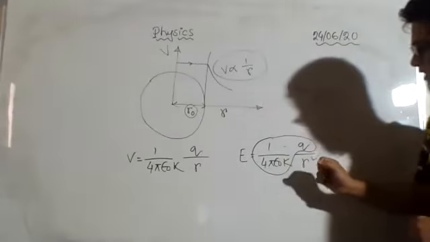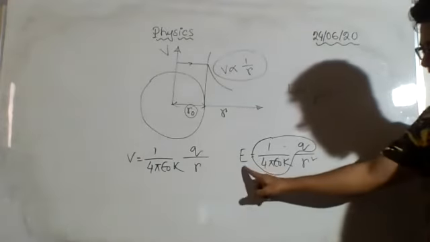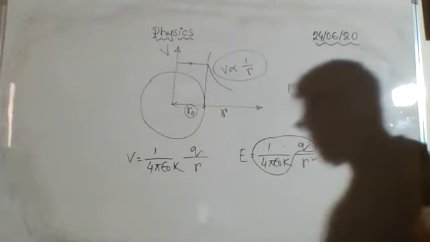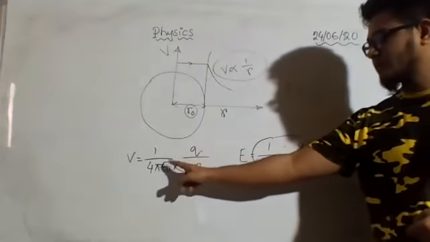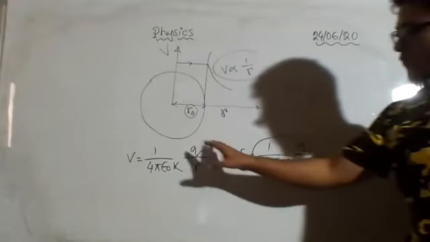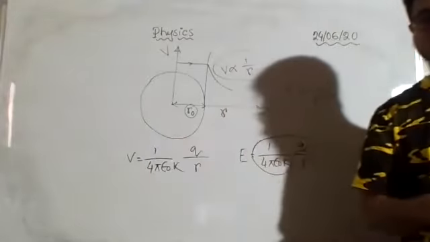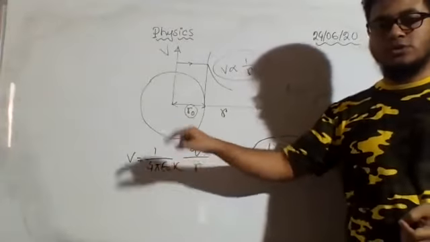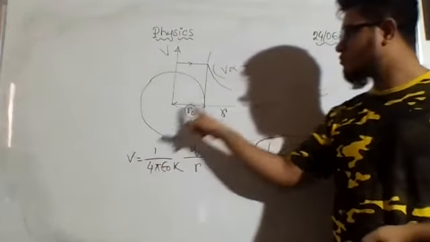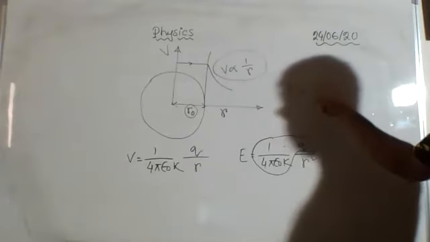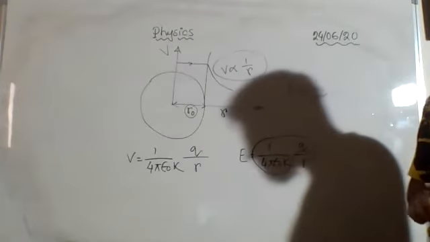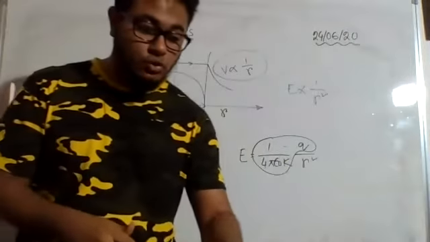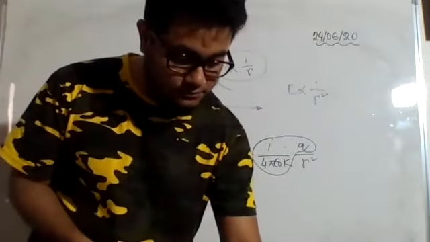So as I was saying, if I want to know the relationship between the intensity and the radius, I have to consider all other quantities to be constant. The similar thing I can say for this equation also. If all other things are constant and I take them out of the equation, you know that this equal sign I will have to replace by a proportional sign. So you will see that V is proportional to 1 by R and E is proportional to 1 by R square. These are the two relationships that are being shown here.